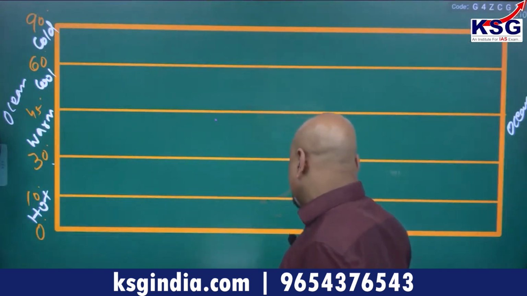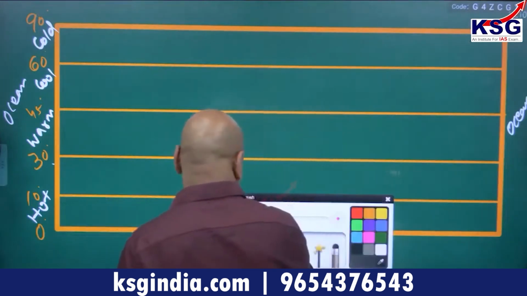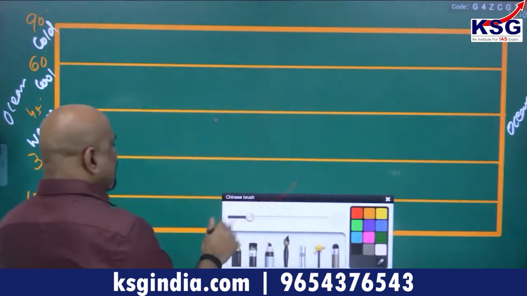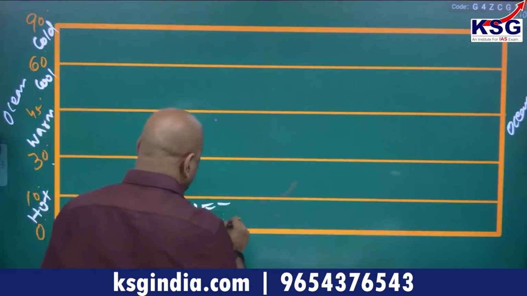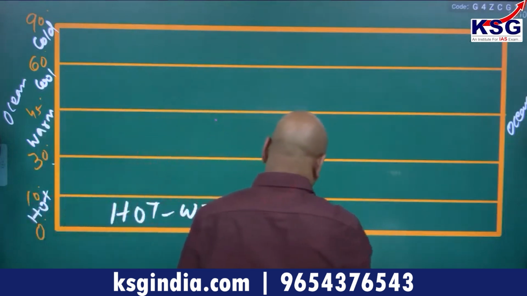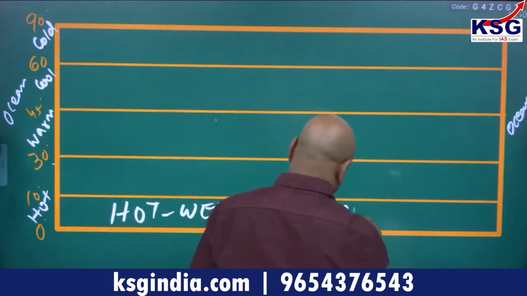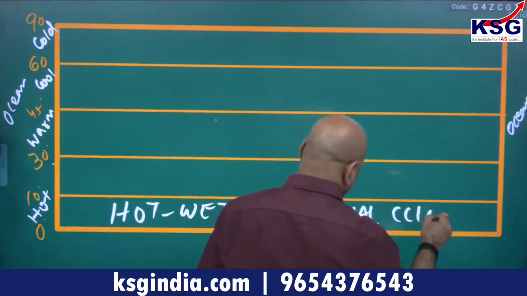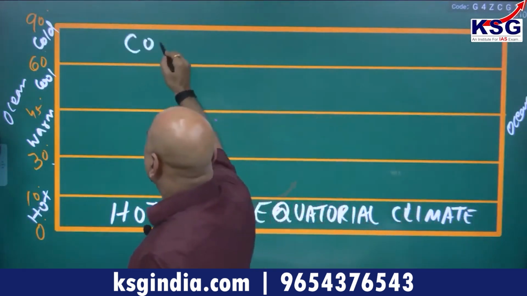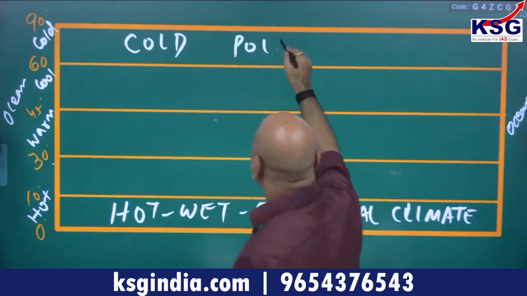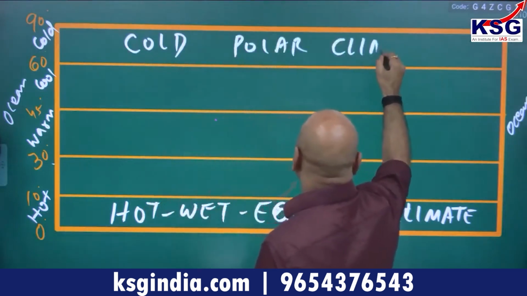Then a very interesting thing you will get, between 0 to 10 degree you have always uniform high temperature. Here you will get the hot and wet equatorial climate, my friends, you will find out here. And in this region, cold area, cold polar climate, you will find it. Polar climate.